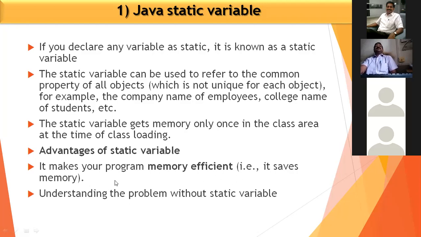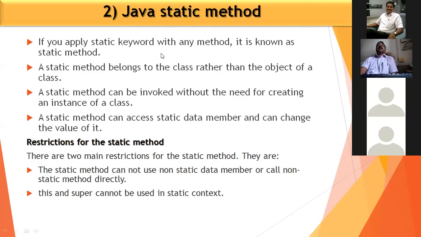It saves memory, so we can say static is used for memory management. Memory efficient variable is a static variable. Understanding the problem without a static variable is an advantage.